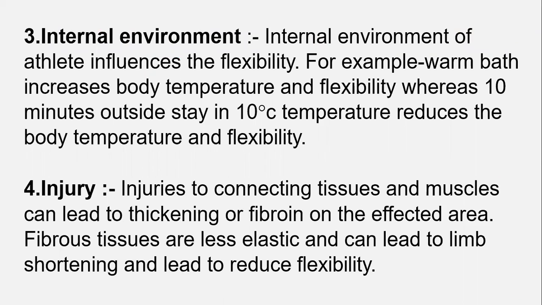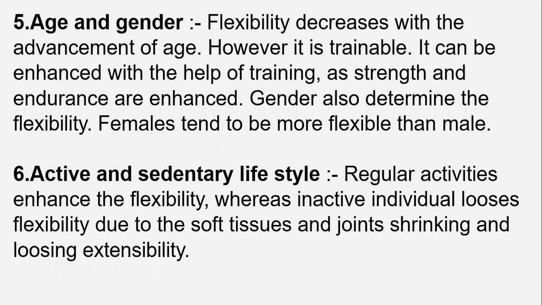Third is internal environment. The internal environment of the athlete influences flexibility. For example, a warm bath increases body temperature and flexibility, whereas a 10-minute stay outside in 10-degree temperature reduces body temperature and flexibility. Next is injury. Injuries to connective tissues and muscles can lead to thinning of fibers in the affected area. Fibrous tissues are less elastic and can lead to limb shortening and reduced flexibility.